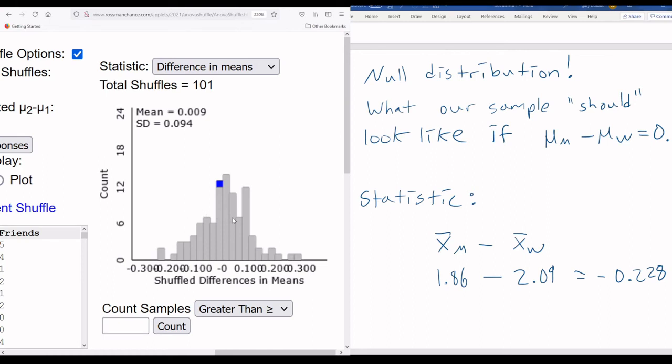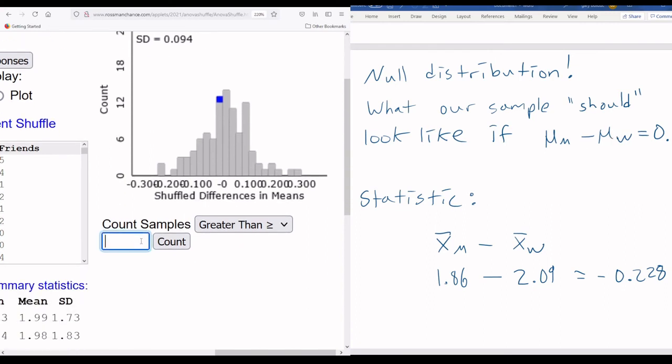So what do we notice? Well, I'm getting a picture I'm used to here. You might be bored of this picture already, but that's part of the point. It's centered at 0. What happens as I leave 0? I'm getting fewer and fewer of these blocks, aka samples, that hit those values. These are less likely to happen than these, assuming no difference. So then it just comes down to, like we've done many times here, we can put in our actual sample,